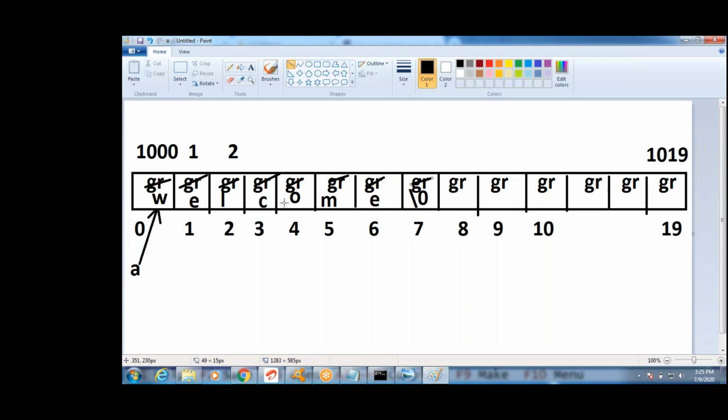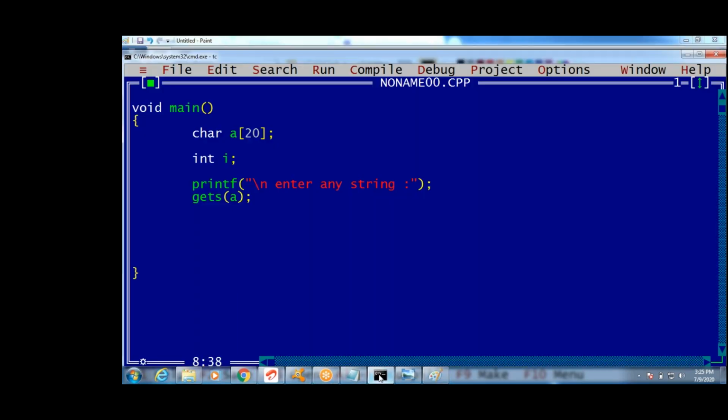Now what I want to print for I equals 0, I less than 20. Can I write 20 or not? I will check it. If I write 20, what happens? Now print one character. I am using the sleep 1 function. You know, right? I is 0, I less than 20, so this loop will execute 20 times. Each character on the next line. One character I am saying, right? Percent C: A of 0, A of 1, A of 2, A of 3.